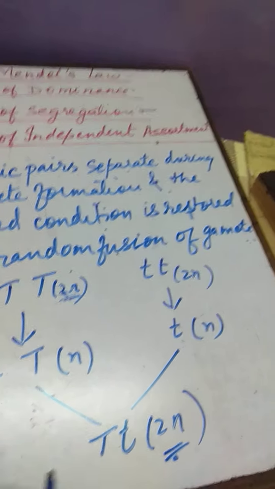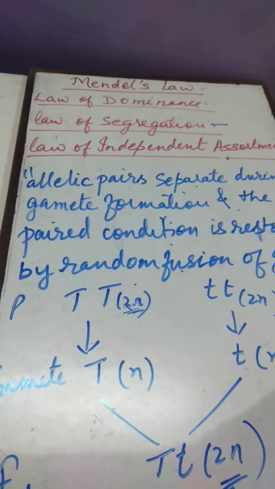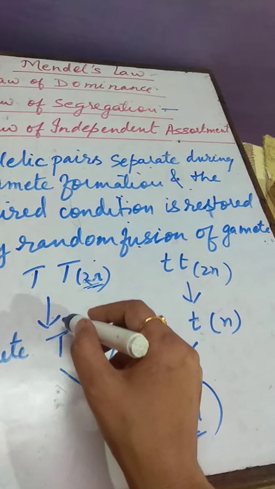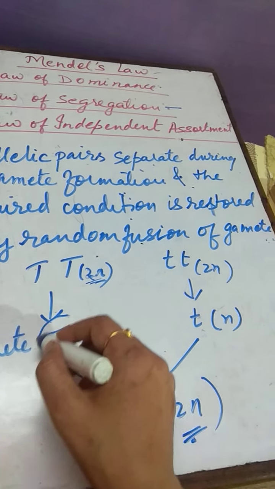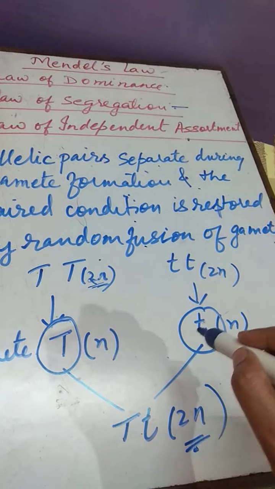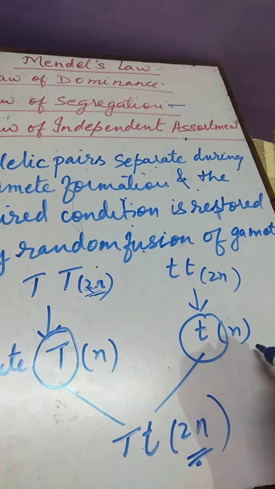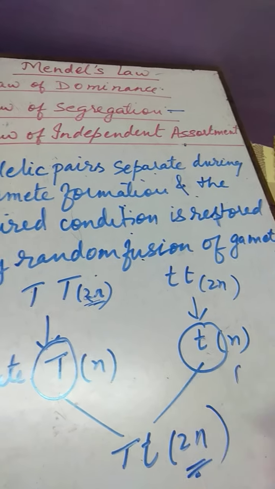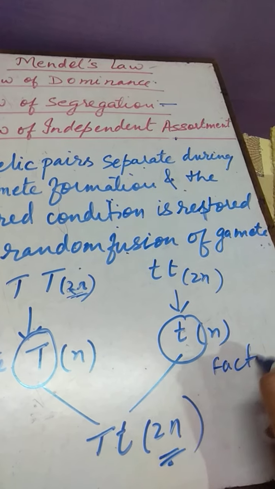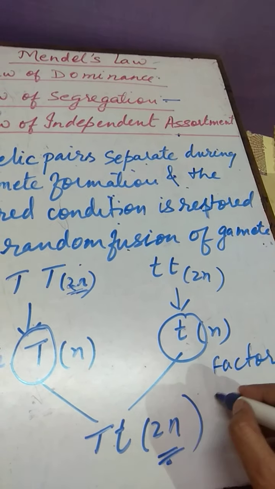Now, why is this law also known as purity of gamete? See, according to this law, these factors retain their individuality. What do you mean by that?